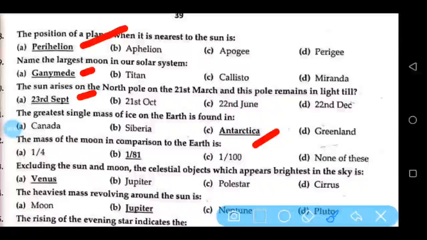The mass of the Moon in comparison to the Earth is 1 by 81. Excluding the Sun and Moon, the celestial object which appears brightest in the sky is Venus. The heaviest mass revolving around the Sun is Jupiter.